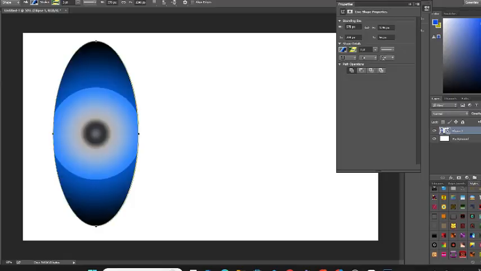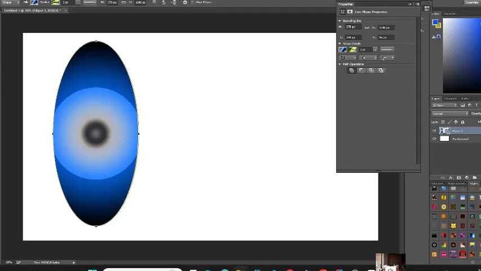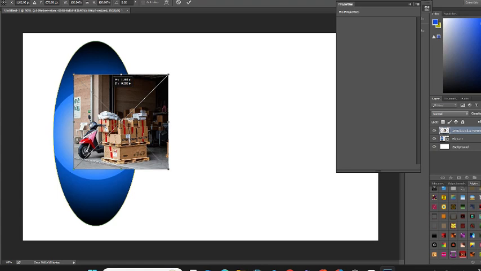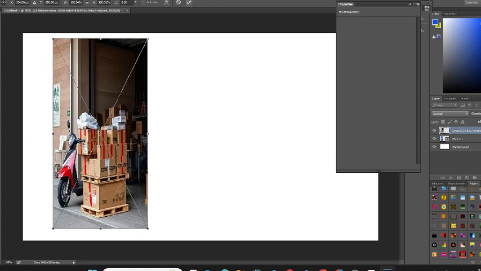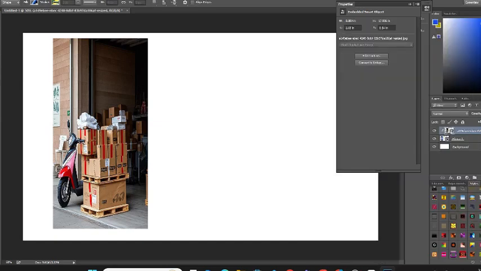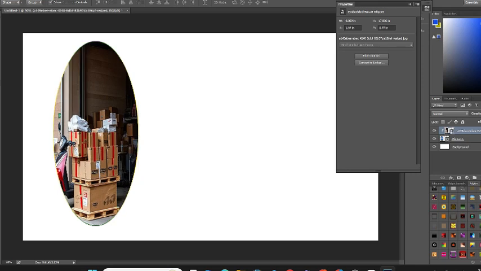Over here I have found an elliptical shape. Try to make the design here. I will take the shape and image. So stretch it here under it. Make it fixed. There is a clipping mask. We can move it anywhere in the shape.